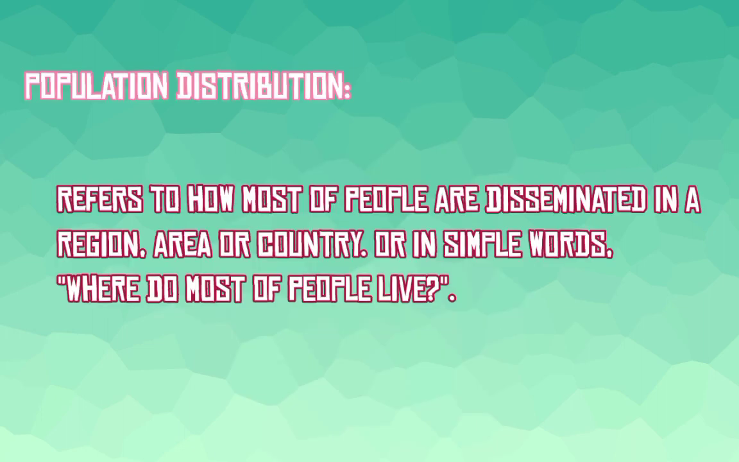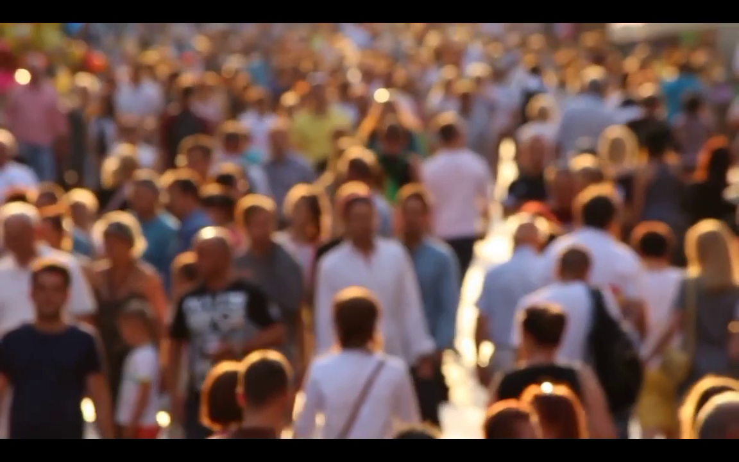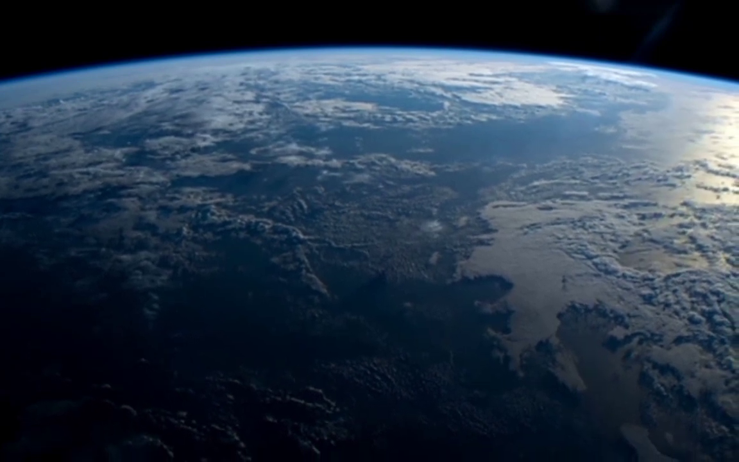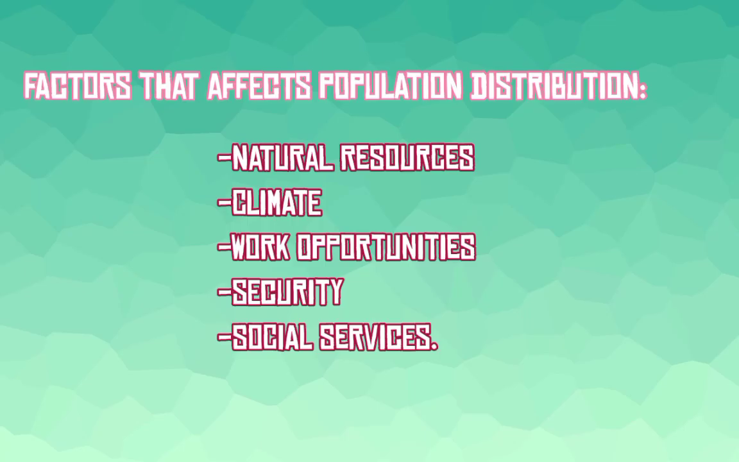Population distribution refers to how most people are disseminated in a region, area or country, or in simple words, where most people live. People live in different locations around the world and are not evenly distributed. This happens depending on a variety of factors. These factors include natural resources, climate, work opportunities and security, and social services.